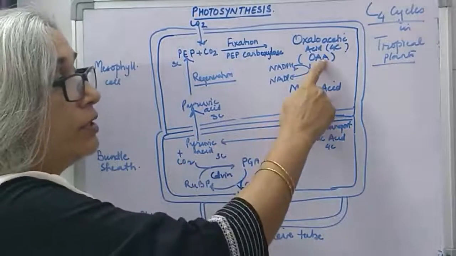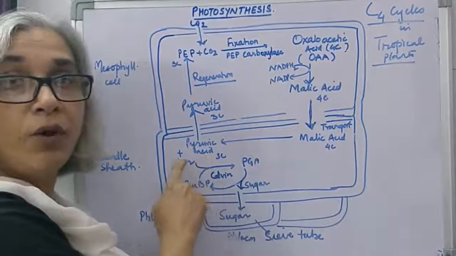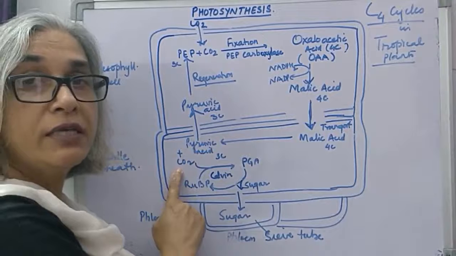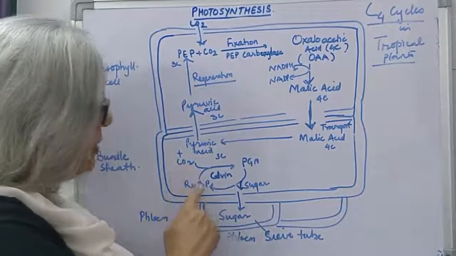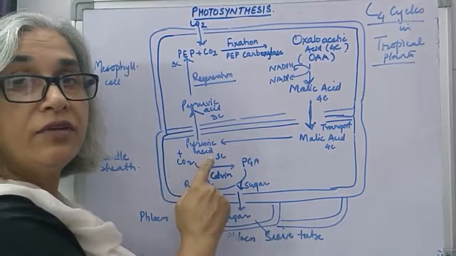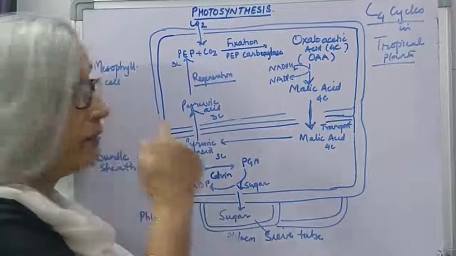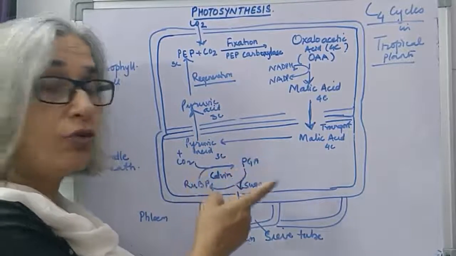This is a 4 carbon compound. This is also 4 carbon. This is a 3 carbon compound. One molecule of carbon dioxide is released. This carbon dioxide then combines with RuBP and undergoes the C3 cycle or the Calvin cycle. So the Calvin cycle is actually common for both C3 and C4 plants.